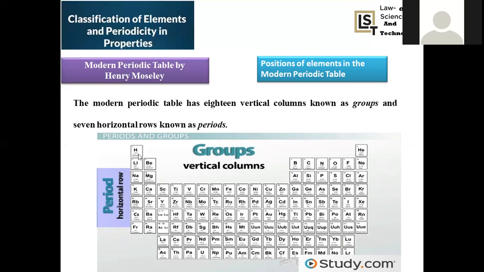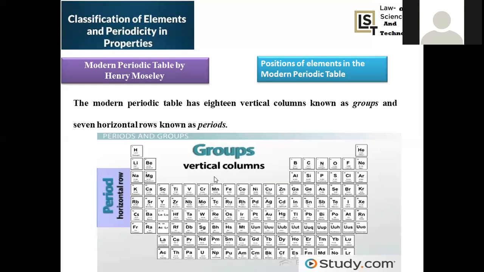The first period consists of hydrogen and helium. The first period has only 2 elements: one is hydrogen, the second is helium. Again, I'm considering period only. Second period: lithium, beryllium. After beryllium, the next elements are boron, carbon, nitrogen, oxygen, fluorine, neon. This horizontal row is said to be a period. So in this manner, top to bottom is called a group, and left to right is called a period.